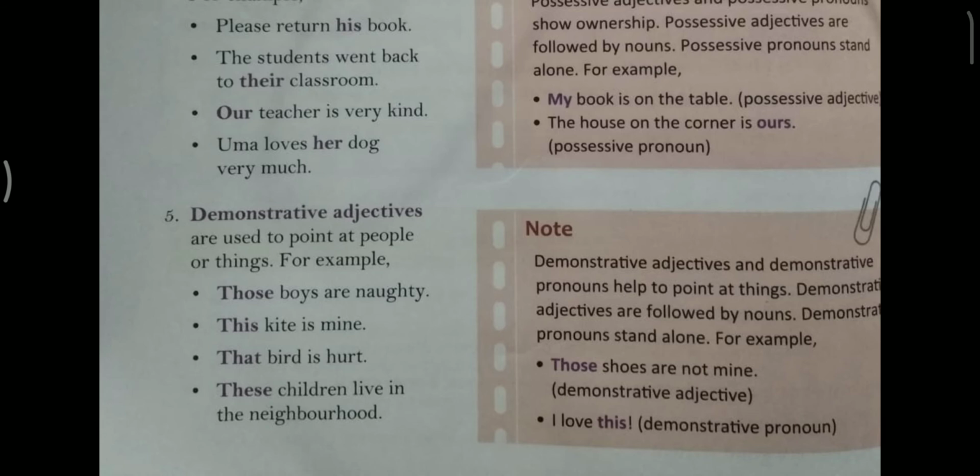Demonstrative adjective and demonstrative pronoun help to point at things. Demonstrative adjectives are followed by the noun. Demonstrative pronouns stand alone. Those shoes are not mine. Shoes is the noun followed by those. So this is a demonstrative adjective. Do you like this? This stands alone. So this is the demonstrative pronoun.